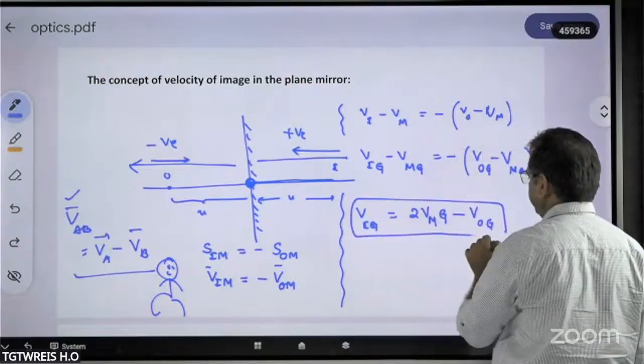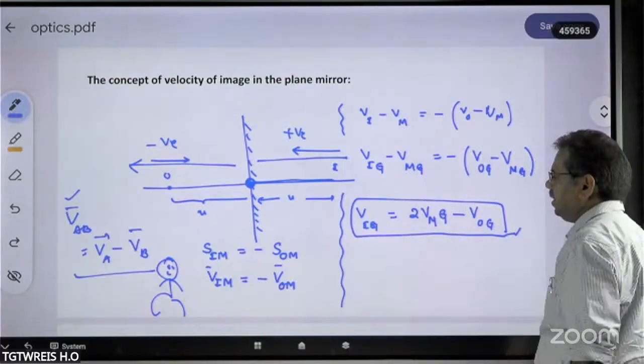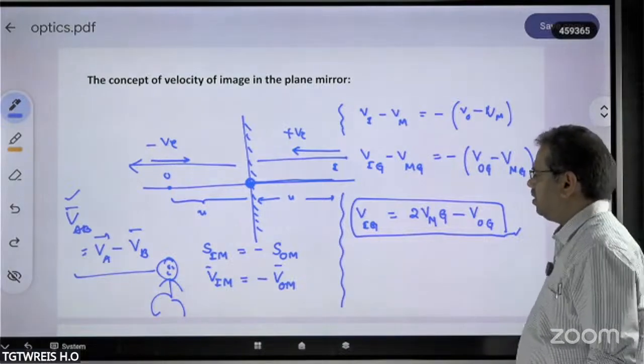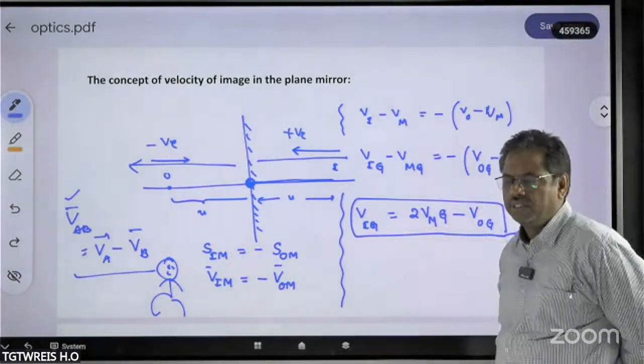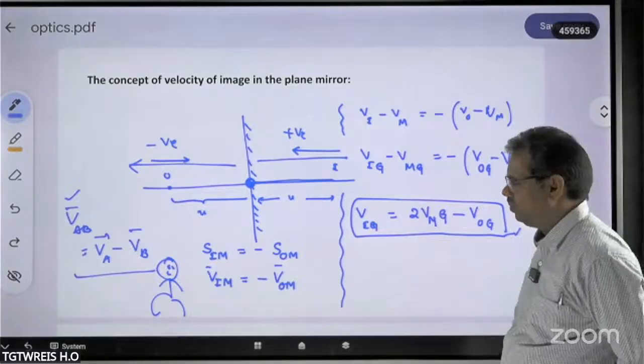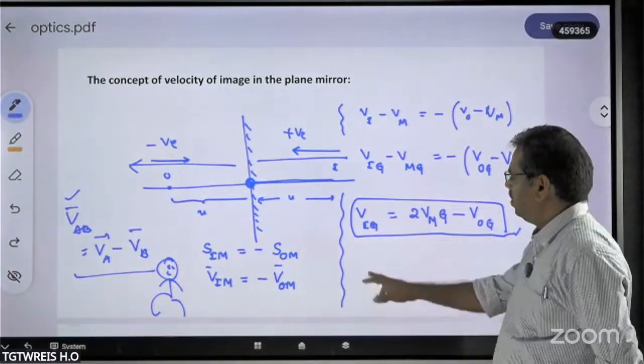This formula is very useful for finding the velocity of the image with respect to the ground. This is a pure velocity.